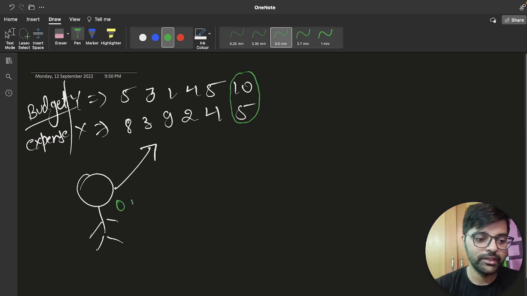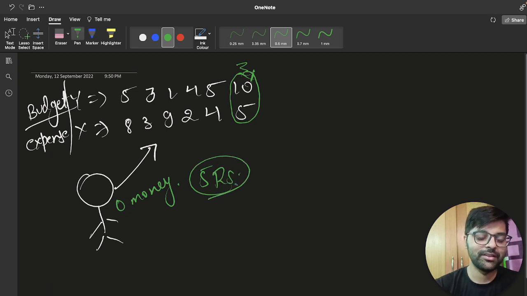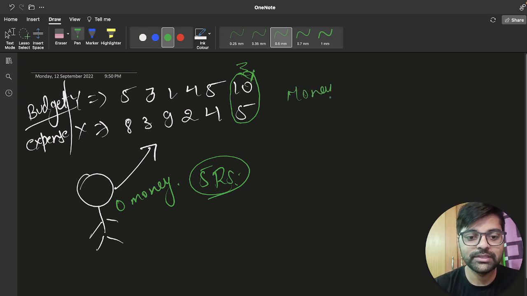Let's say you have zero money; if you can go with this person, then you can spend 5 rupees of his budget. So anyone wants to be grouped with the person who has more money left after his expense. So I am calculating the money left after expense.